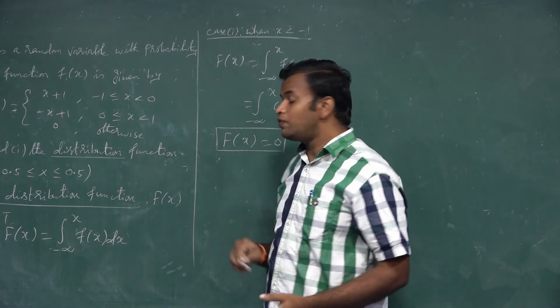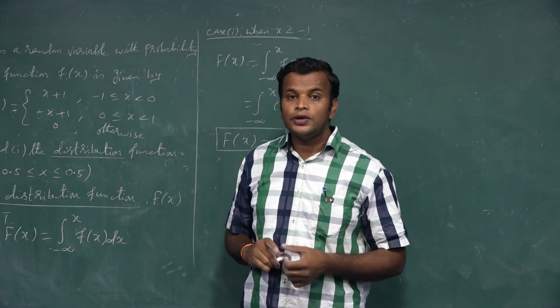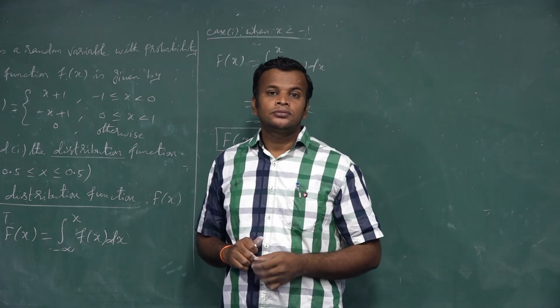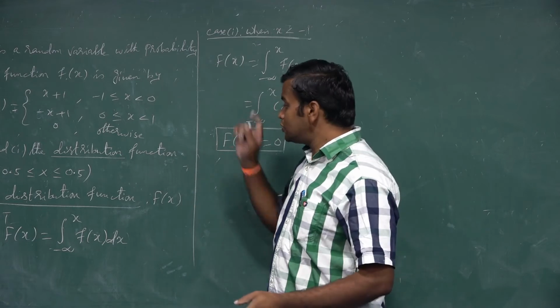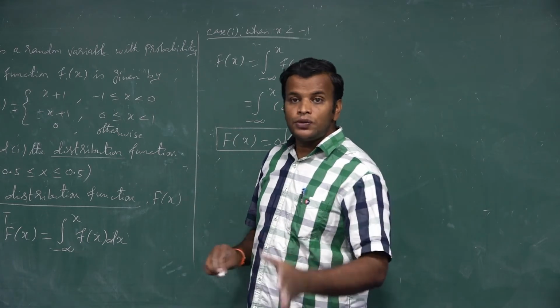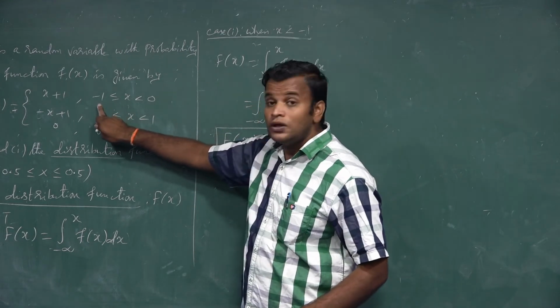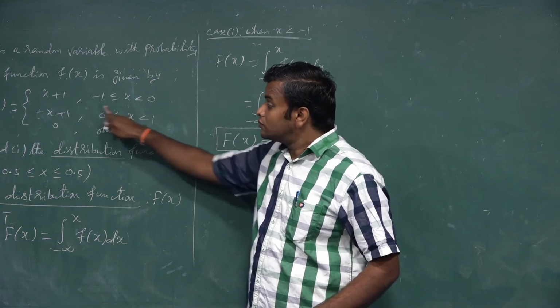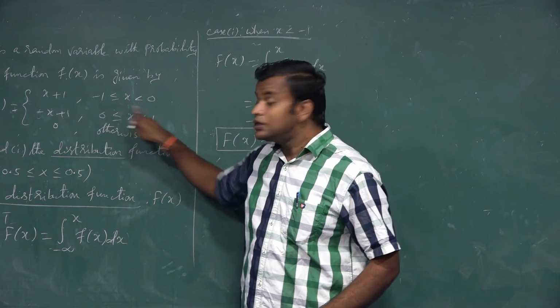So the first value of f of x is 0. In capital F of x, always the starting value is 0 and the last value is 1. So the first value is above. You don't need to memorize the first one. For the next interval, you take the same interval.